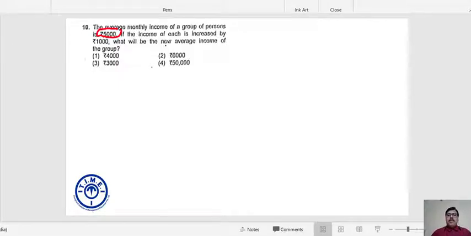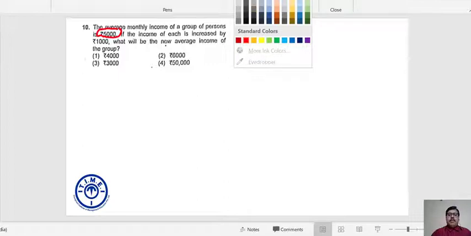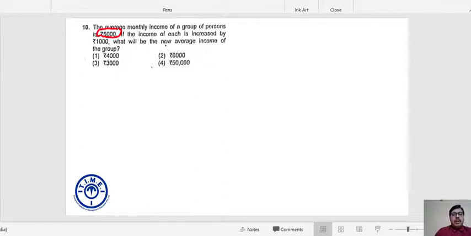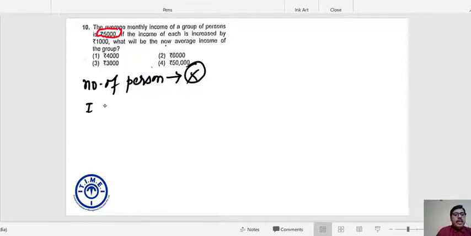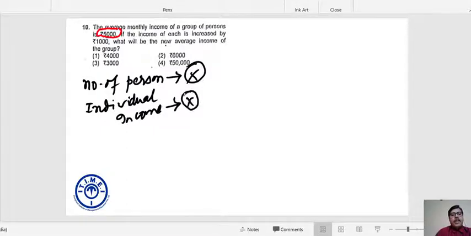In this question, try to figure out what is given. Do we have any idea about the number of persons in the group? Do we know the number of persons? The answer is no, we do not know. Do we know the individual income of each of the persons? The answer is no. Neither do we know the number of persons nor the individual income.